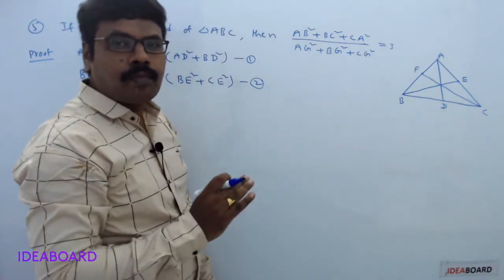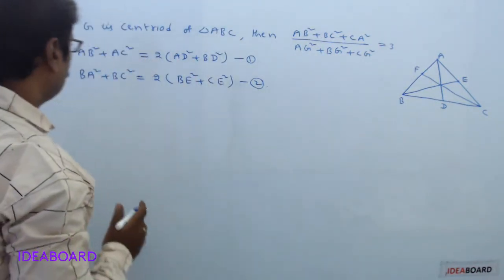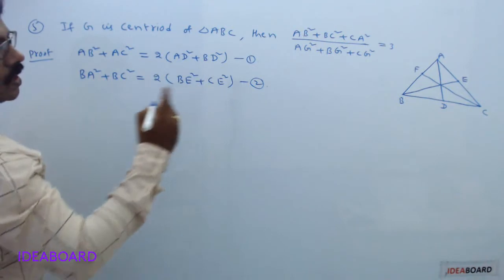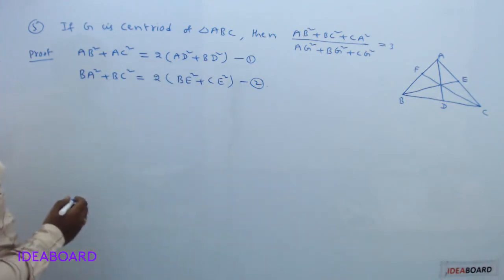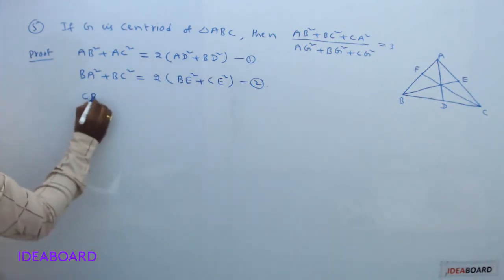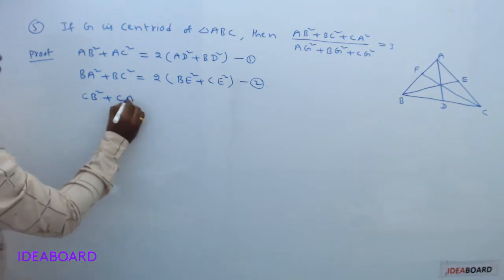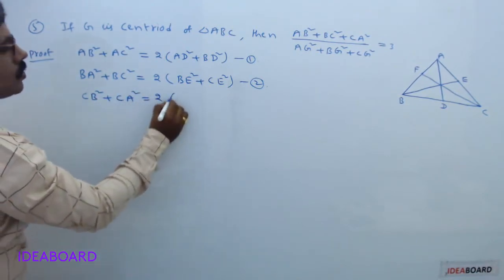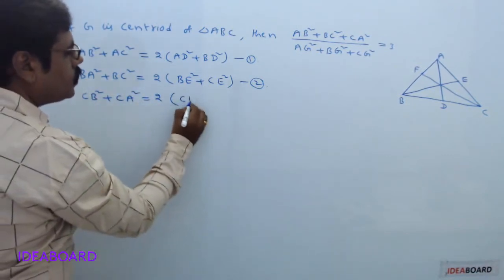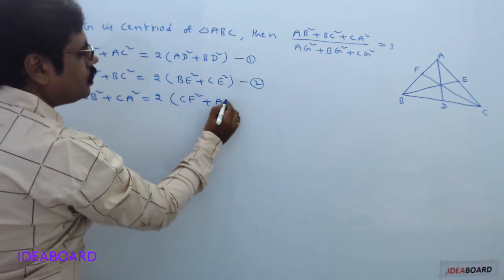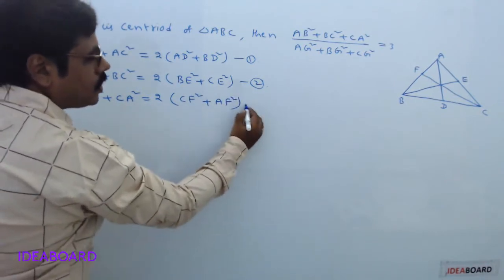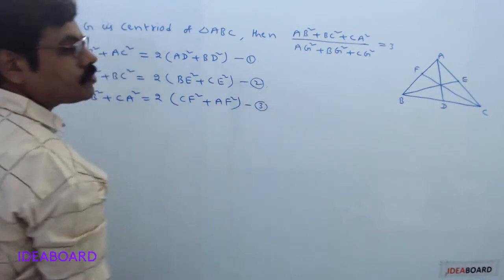So once again apply Apollonius theorem. F is the midpoint of the side AB, so CB square plus CA square equals 2 into CF square plus AF square. Call it equation 3.